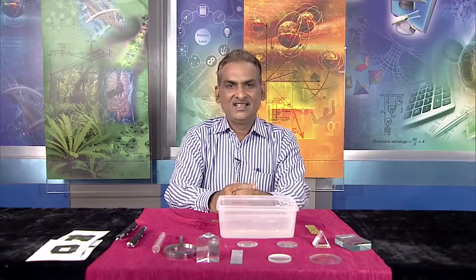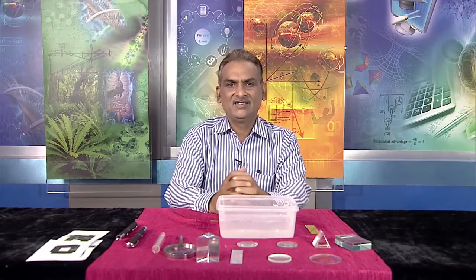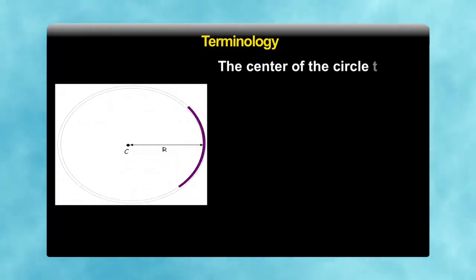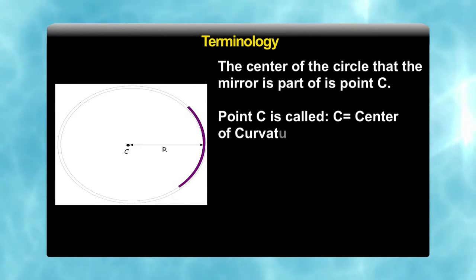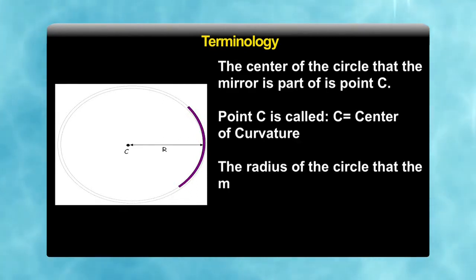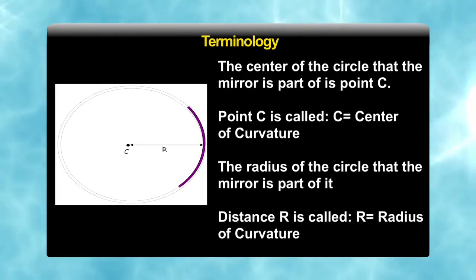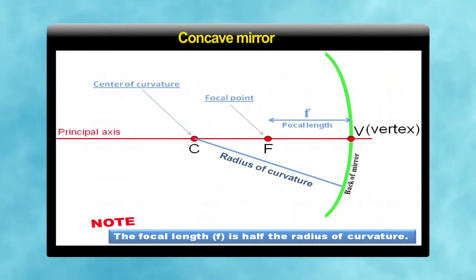Let us see how the spherical mirrors have their terms. You are seeing, with the dark portions, that the mirror is a part of a spherical surface, and the center of that circle of the mirror is shown by a point C. Point C is called the center of curvature, and the distance from the pole, that is the center of the mirror, to the center of curvature is known as the radius of curvature, and the radius of the circle is the radius of curvature.